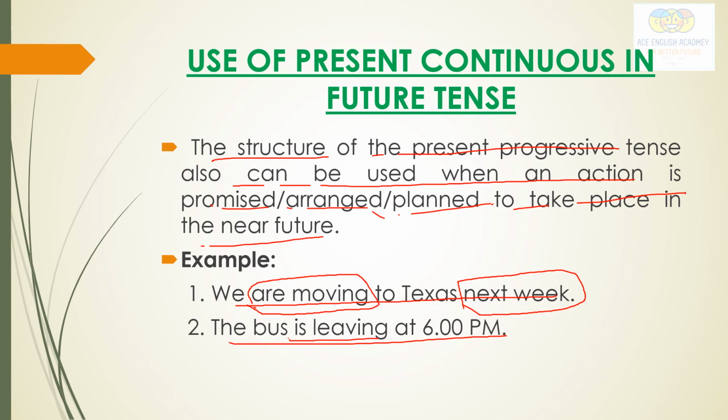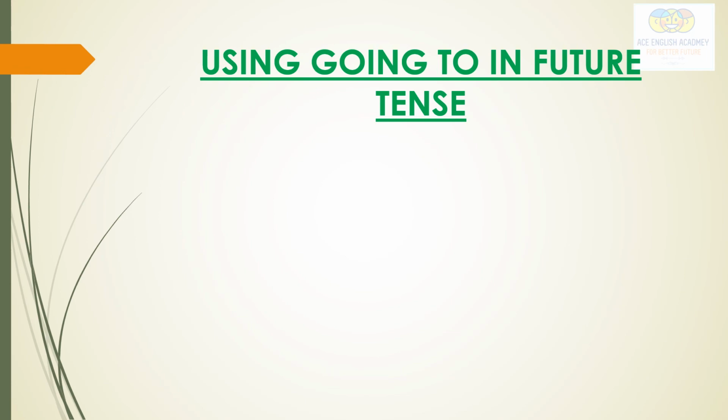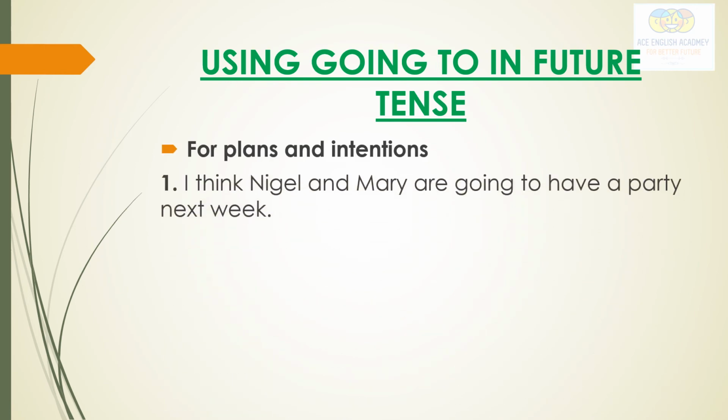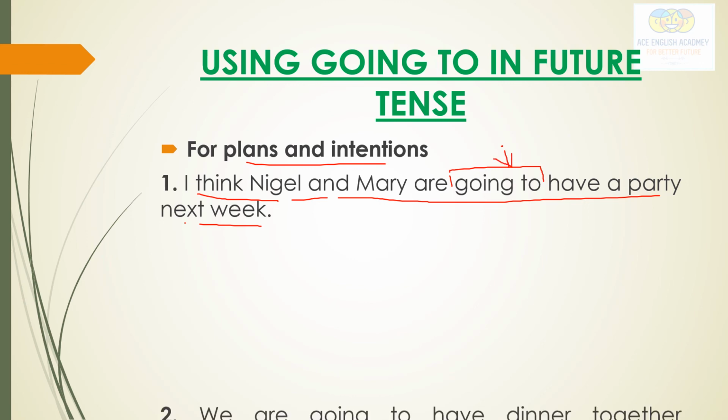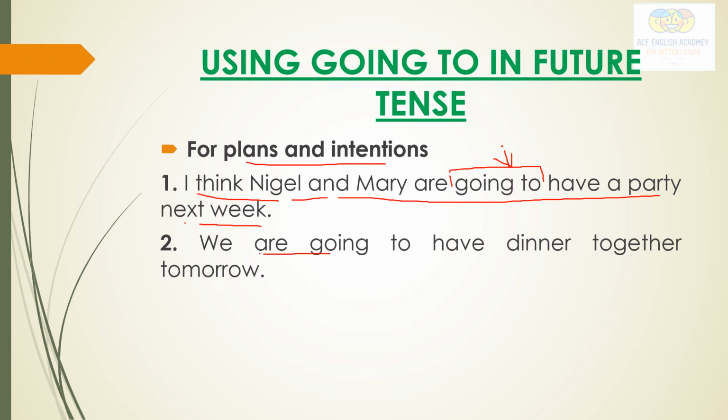So let us see about using going to in the future tense. See here, for plans and intentions, we use going to. See here, I think Miguel and Mary are going to have a party next week. Are going to. So here the use of going to also tells us about the future tense. We are going to have dinner together tomorrow.